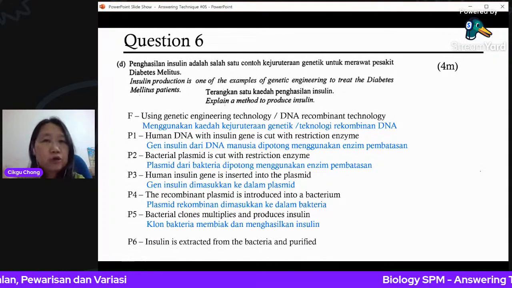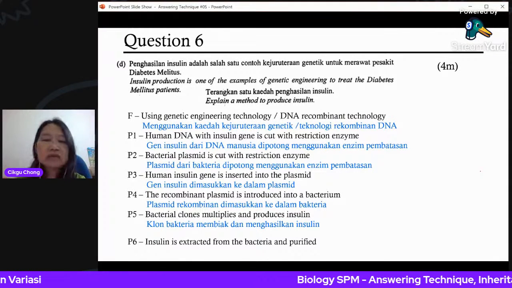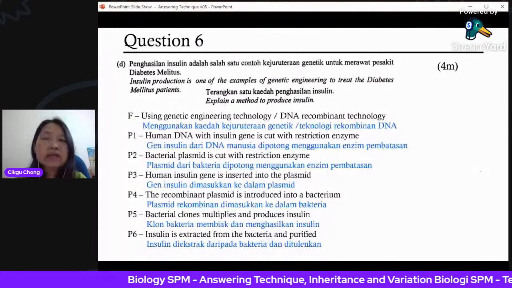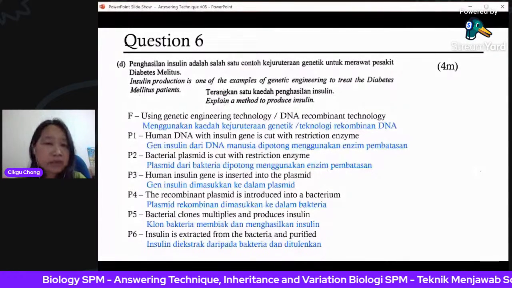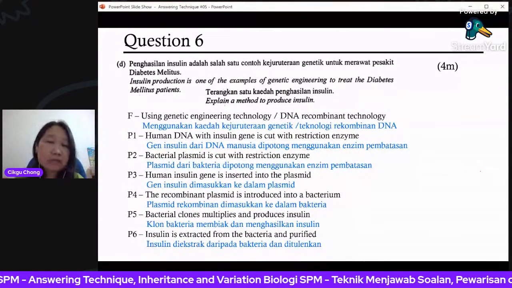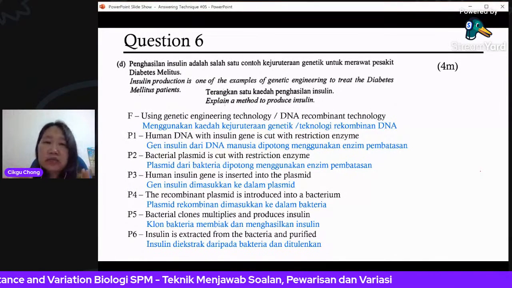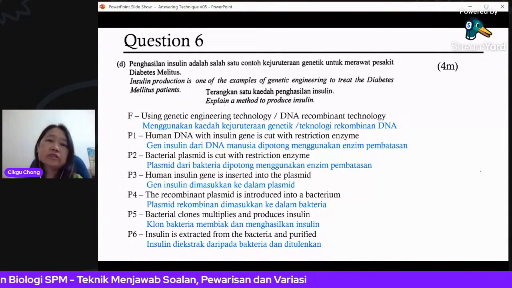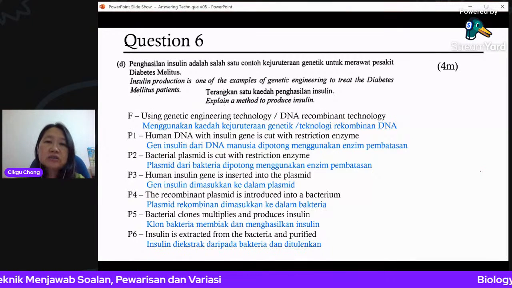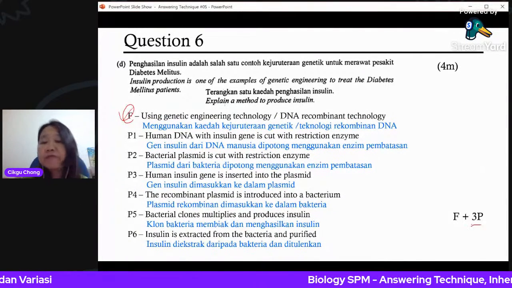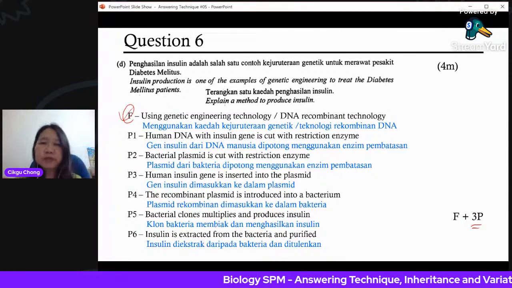You purify it. Then you put it into bottles, and then you send to hospitals all over the world, right? And then to be distributed to diabetic patients. So insulin is extracted from the bacteria and purified. Okay, so you see, 4 marks here, you only need 4 points. So here, you need to talk about the fact first, which is your F plus 3 points from here.